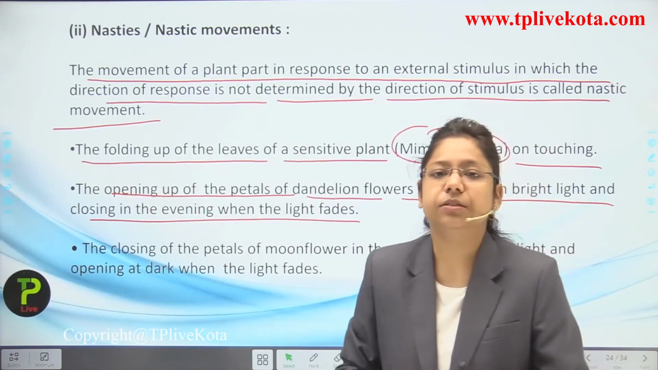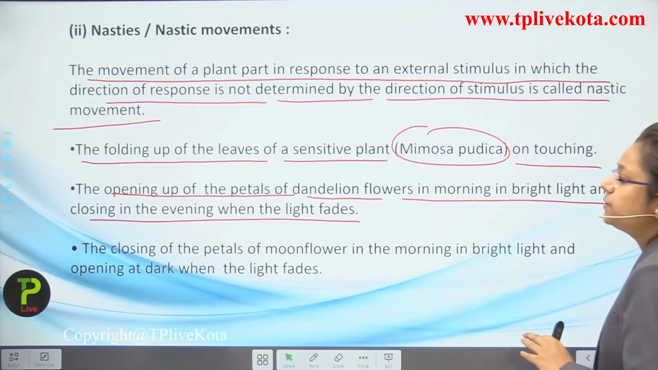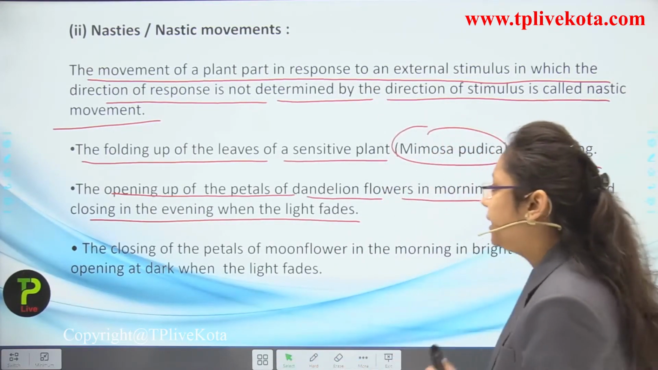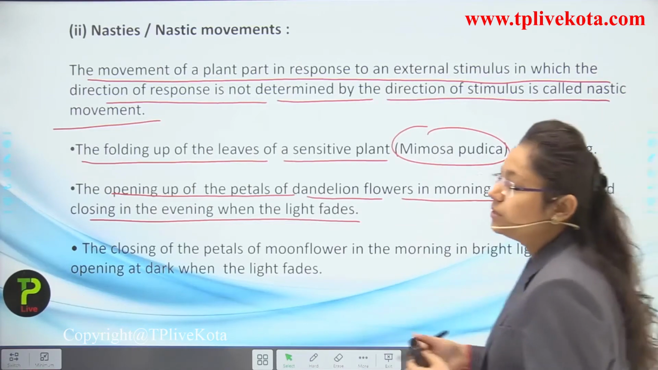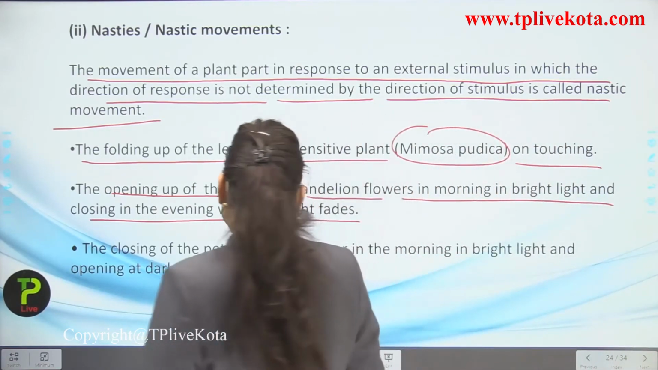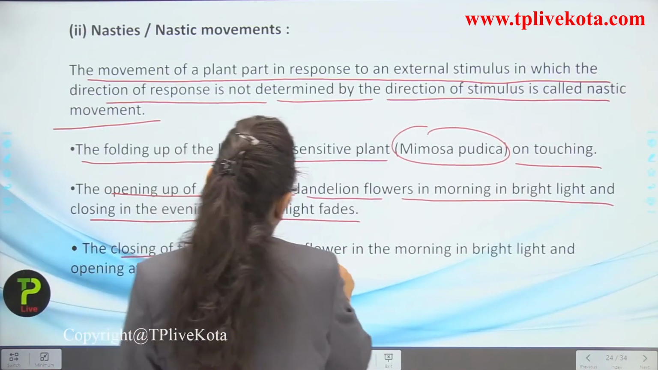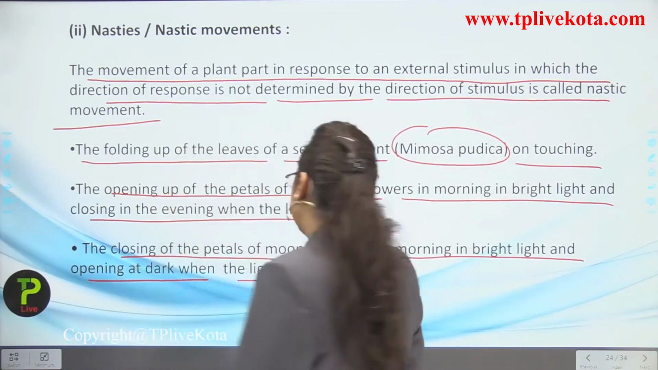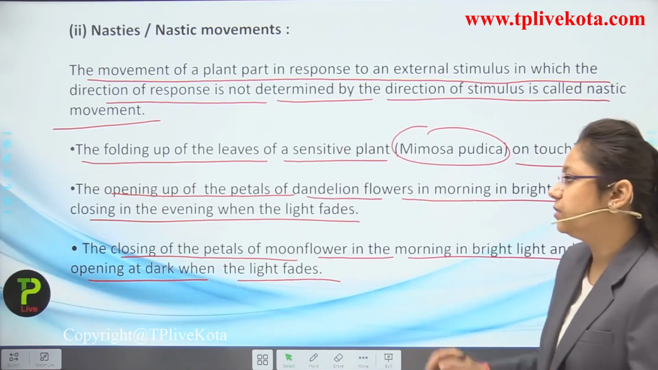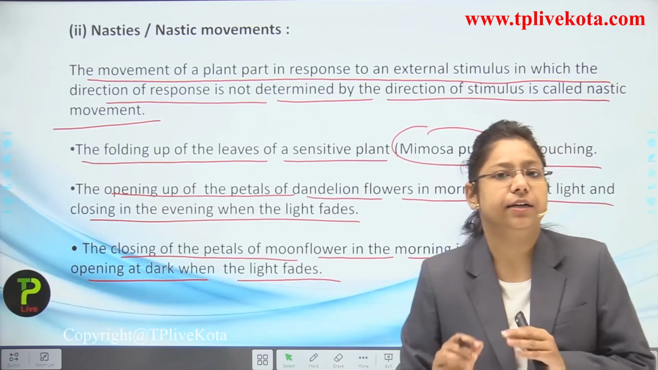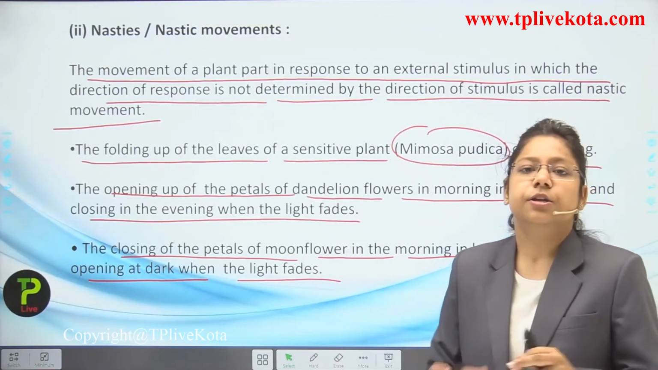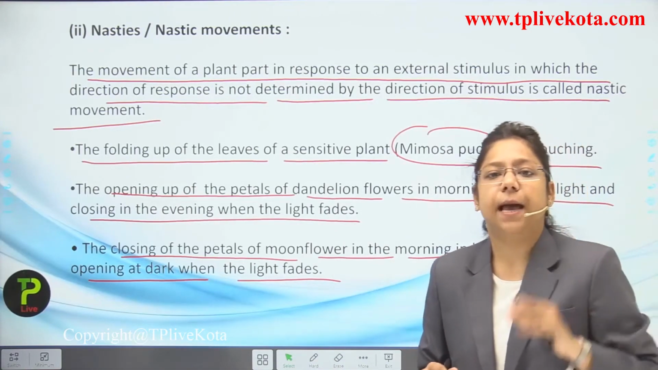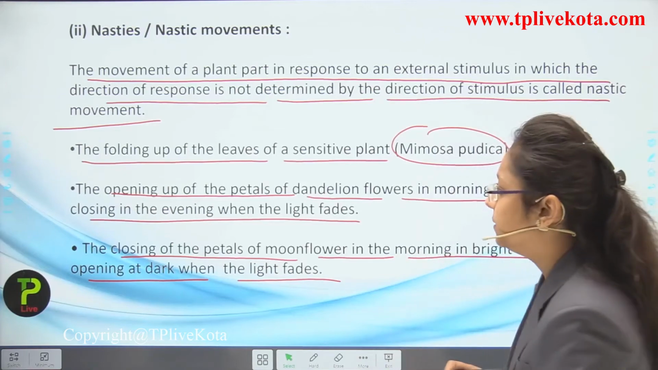So what happens, students? When there is a proper supply of light toward the dandelion flower, its petals open. But if the light fades, then what happens? The petals get closed. Okay. Now the closing of petals of moonflower in the morning in bright light and opening at dark when the light fades. These are all the examples. So you have to learn the examples as well, because sometimes questions from the example part can come in your NTSE examination.